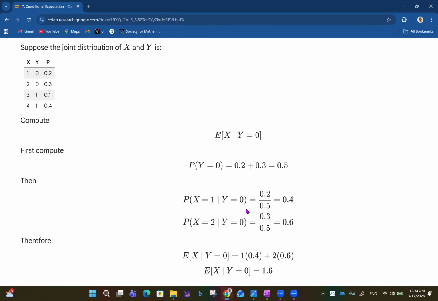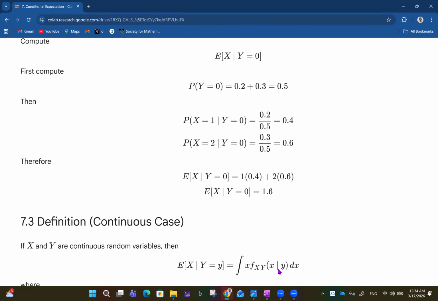Therefore, you can now say the expected value of X given Y equals 0 is the weighted average, right? So you have 1 multiplied by 0.4, since x is 1, plus, when x is 2, multiplied by the probability 0.6. So you have everything together: 1 times 0.4 is 0.4, 2 times 0.6 is 1.2. So 0.4 plus 1.2 is 1.6. And that gives the expected value of X given that Y is equal to 0.